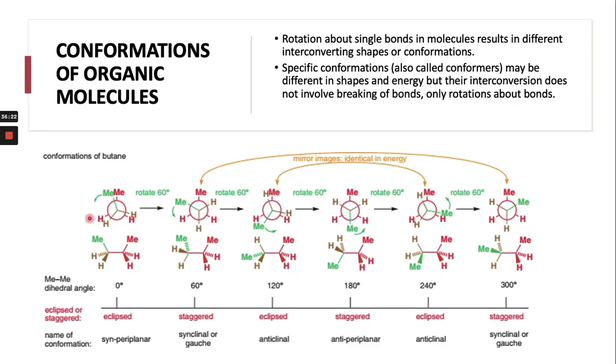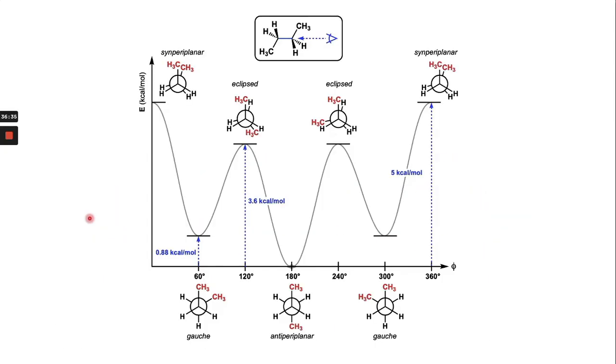But in the conformation, there is no breaking of bond, just a rotation because of the carbon-carbon single bond. So different conformers have different energy. For example, the synperiplanar has high energy, and the gauche has low energy because of less steric hindrance, but there is a high steric hindrance in case of synperiplanar. So these are different conformers of butane with their energy.